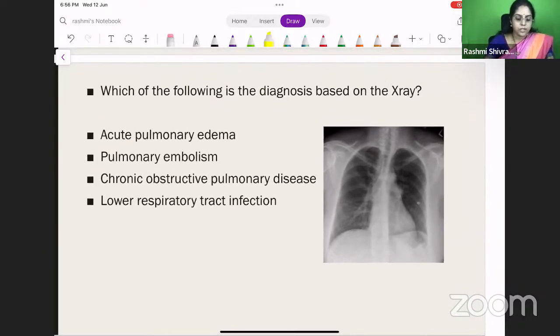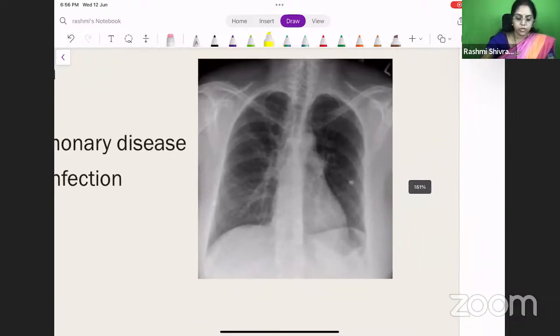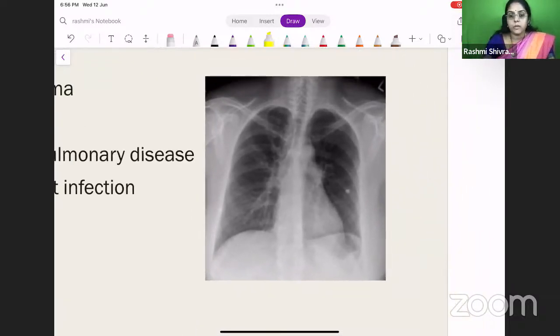Which of the following is the diagnosis based on the X-ray? Is it an acute pulmonary edema? Is it a pulmonary embolism? Is it a chronic obstructive pulmonary disease? Or is it a lower respiratory tract infection? What is the finding on this X-ray? I can zoom the X-ray for you. I would like some of you to answer the question. What is the diagnosis based on the X-ray? Can any of you tell me?